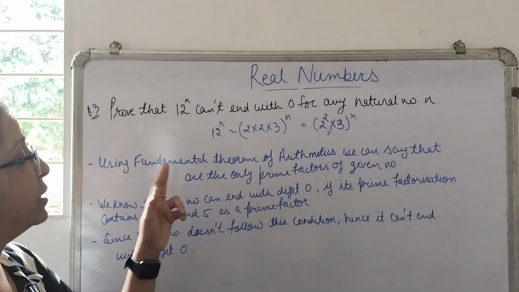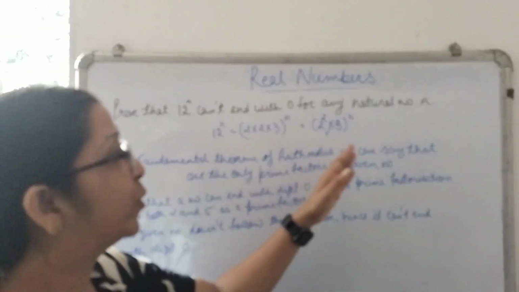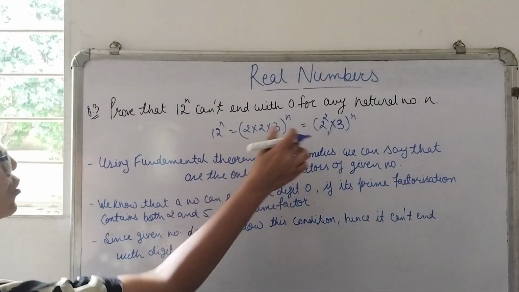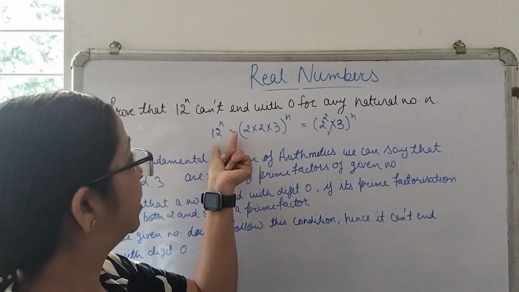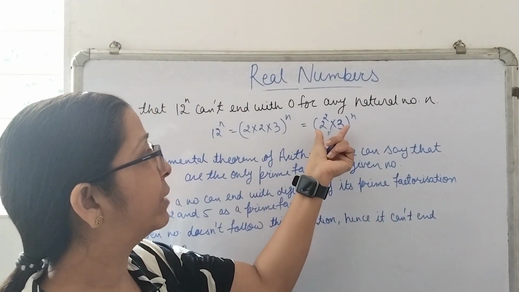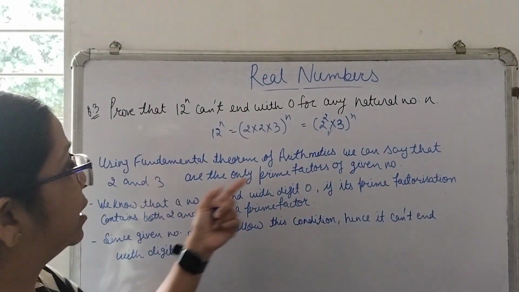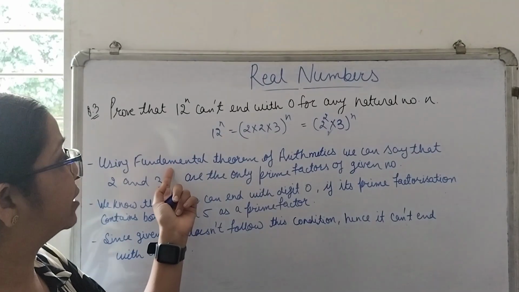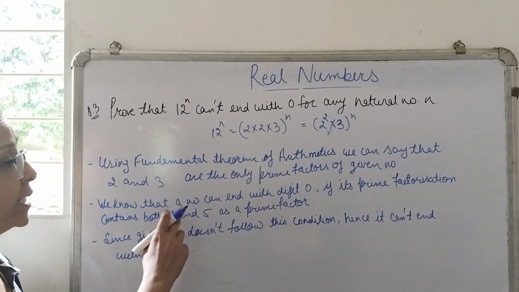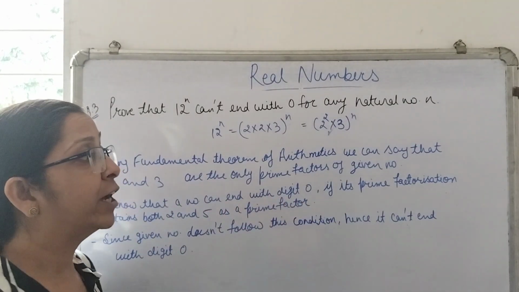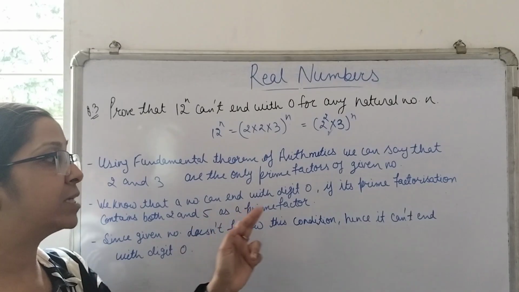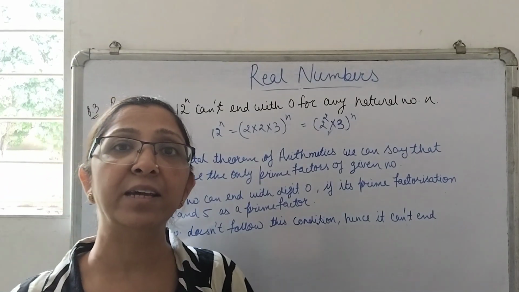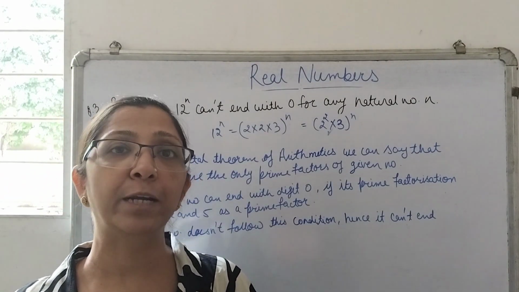Using the fundamental theorem of arithmetic, we can say that 2 and 3 are the only prime factors of the given number. And we know that a number can end with 0 only if its prime factorization contains both 2 and 5 as prime factors, because the prime factorization of 10 is 2 multiplied by 5.